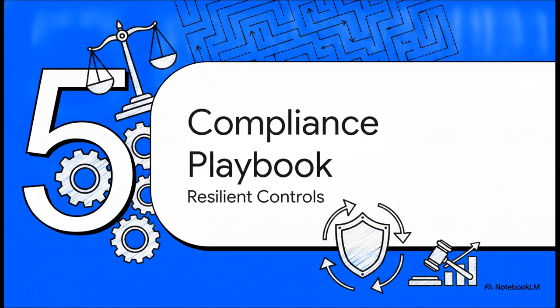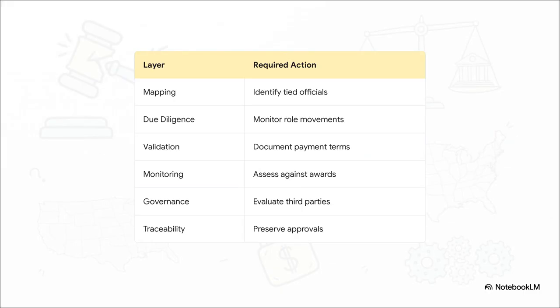Which brings us to our final section, part 5, the new compliance playbook. So, what does this super precise legal landscape mean for corporate compliance and financial crime leaders out in the real world? Well, institutions need to build a really resilient, multi-layered control stack. You can't just glance at someone's current job title and call it a day. You have to map out relationships across changing roles, just like Percoco bouncing from the governor's office to a campaign and back. You have to rigorously document the commercial purpose behind every single payment made to politically connected folks, and you absolutely need ironclad evidential traceability to prove your actions were completely legitimate.